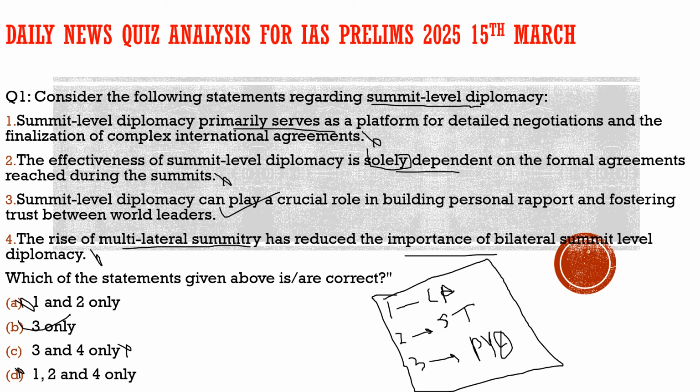At the same time, in some events it can be much worse. It can derail the relations between countries, as we recently saw in the example of the Ukraine president and Donald Trump, and how that happened. So summit level diplomacy has done very well and achieved great things, but it can get worse if leaders are not well prepared. What the author actually wants to say is that he praises Narendra Modi when he visited the US, how well prepared he was, and how well he did in that event. That is the whole nutshell of this article.